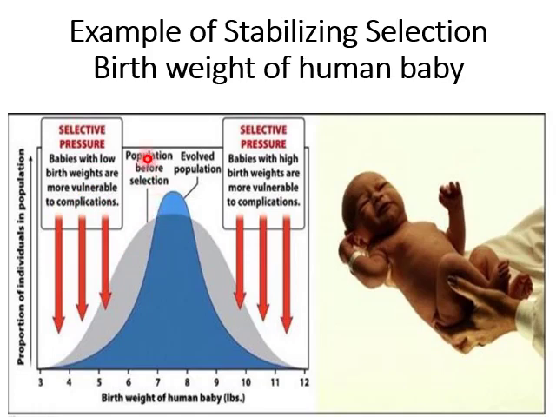So this is the population before selection, and here is the evolved population. The other selection pressure, on the second extreme, shows that babies with high birth weights are more vulnerable to complications. So these two are the extremes, and the range of the slope has been narrowed, so the average remains the same. This is a good example of stabilizing selection.